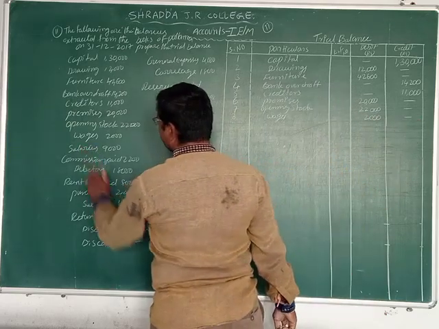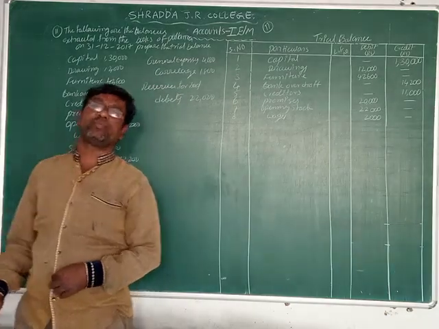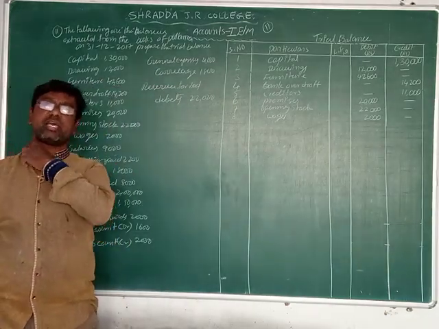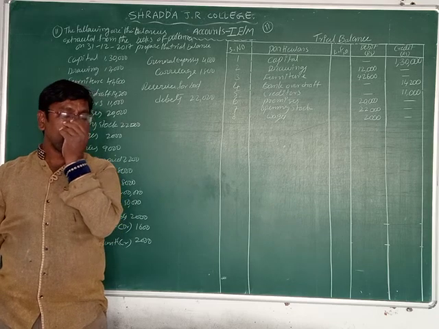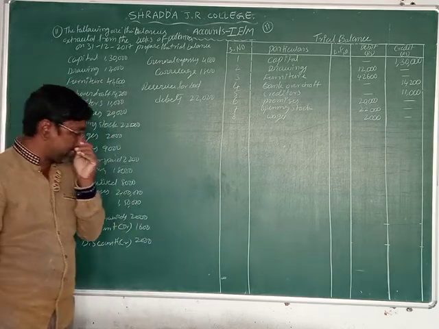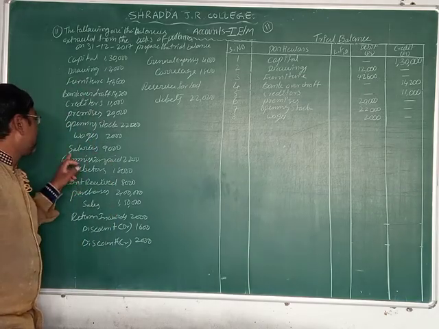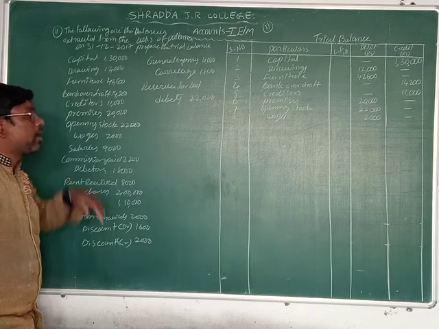Now next one, salaries. Salaries is a cost, friends, here. Expenses. Working persons are paid the amount of salaries. Who pays the salaries, students? The business pays the salaries. So what is the salaries amount here?